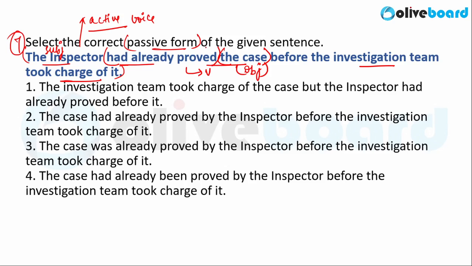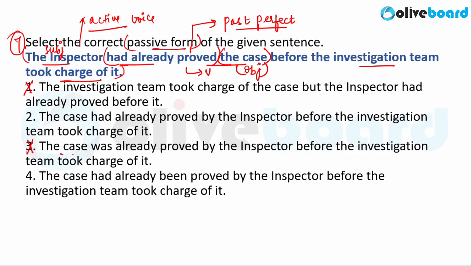Had proved is past perfect tense. So keep the tense constant. Keep this rule in mind that you have to keep the tense constant, that is, you have to keep the tense same. You can negate option 1 and option 3 on the basis of this very rule, right?